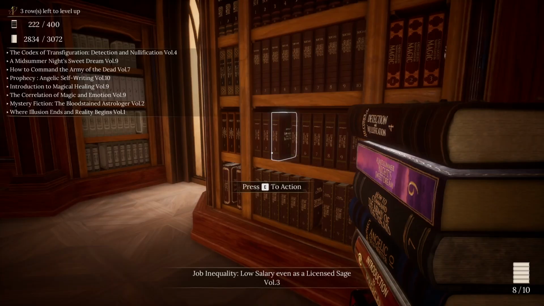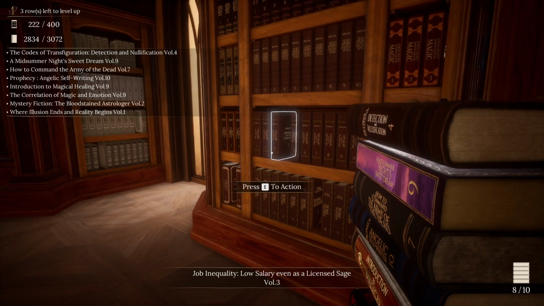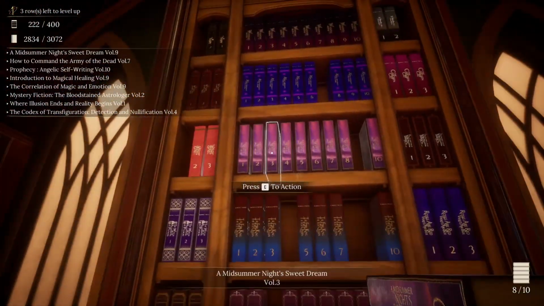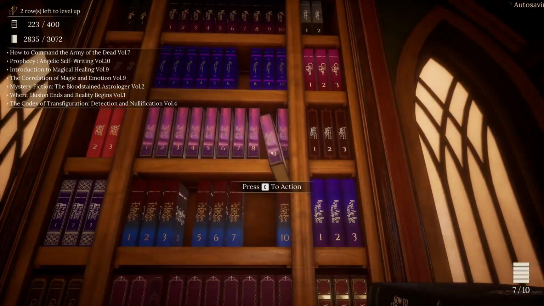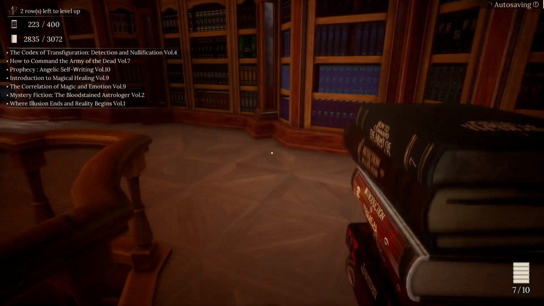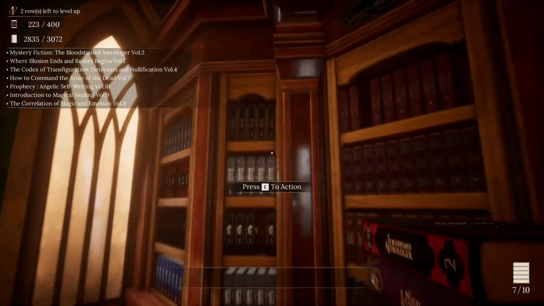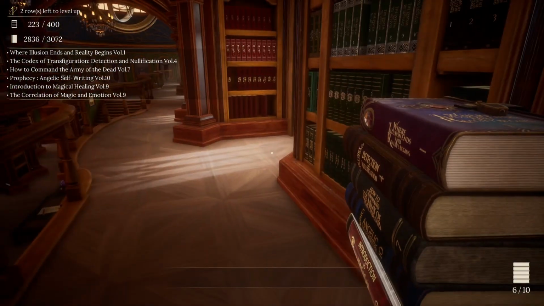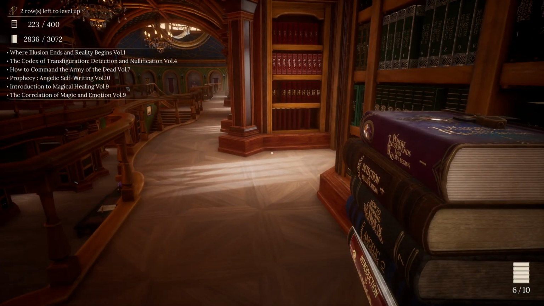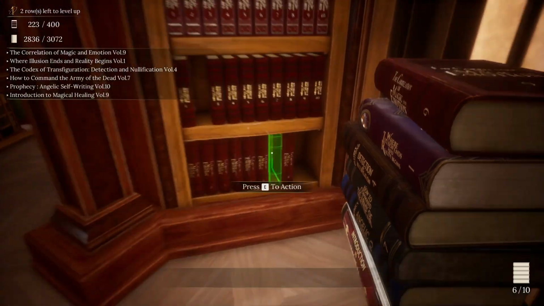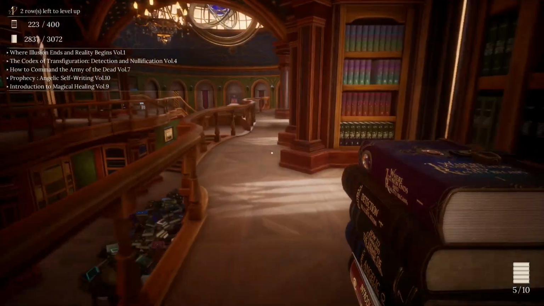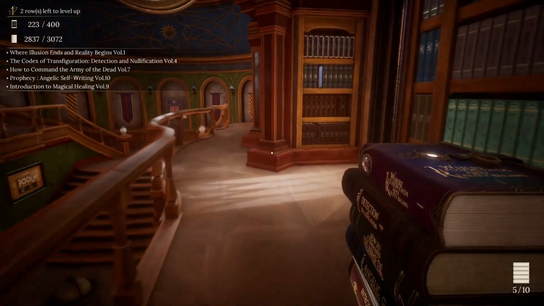Anything Sociology, Illusion Ends, Mystery, Psychology, Healing, Divination, Necromancy, Okay. Midsummer Night's Sweet Dream, Volume 9. Finishes that one off. Mystery Fiction, The Bloodstained Astrologer, Volume 2. We still got one for that one. Then it was Correlation of Magic and Emotion, Volume 9. So got 2 for that one.